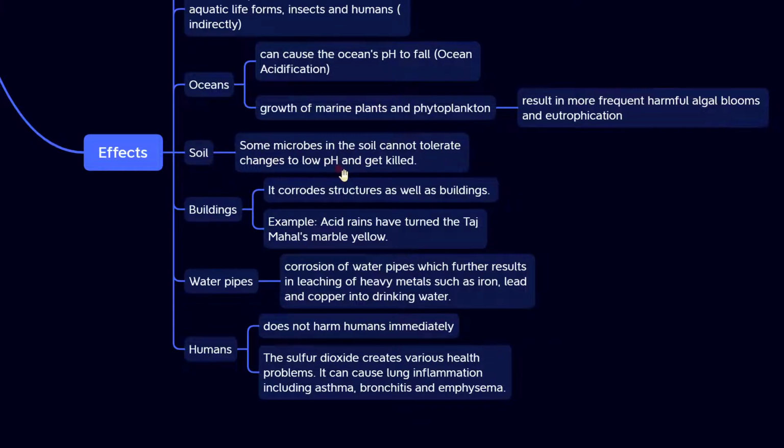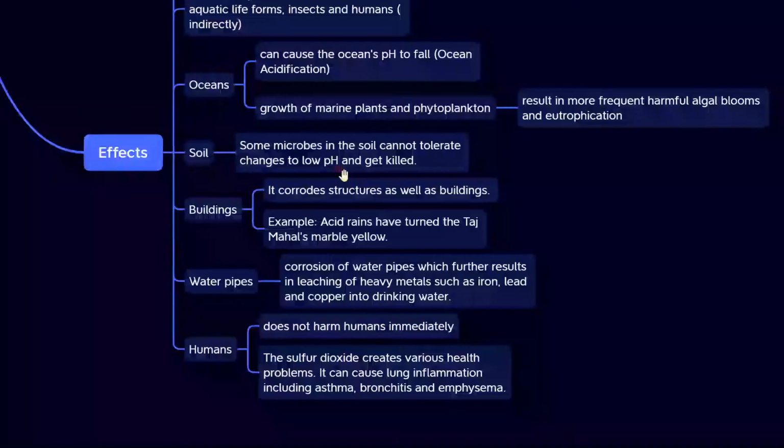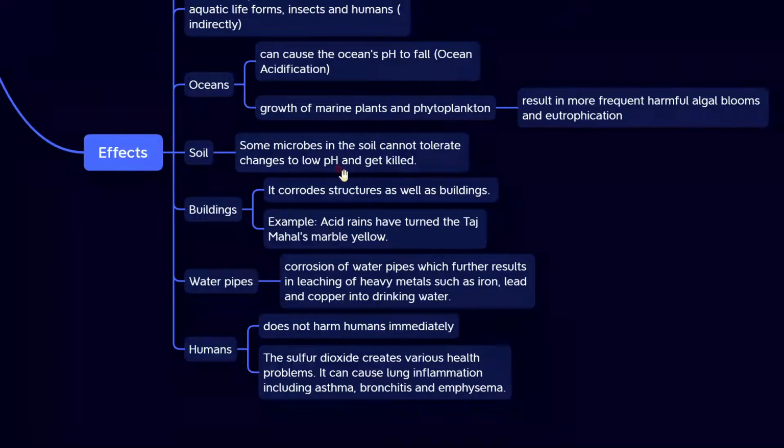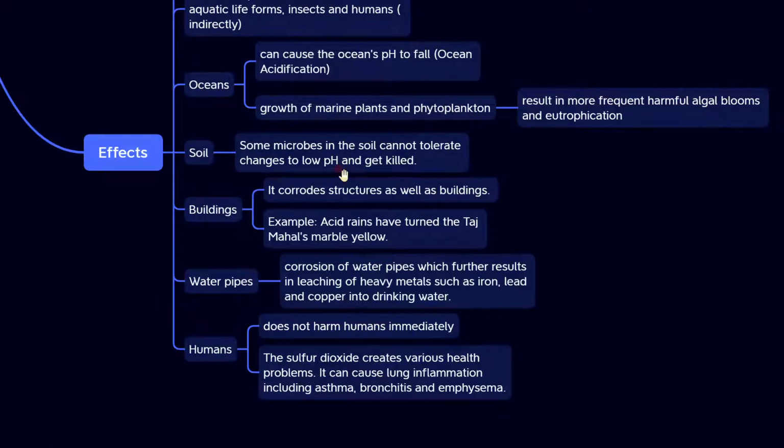And next, humans. Humans are not affected directly and not immediately as well. But the sulfur dioxide creates various health problems, like it can cause lung inflammation, including asthma, bronchitis, and emphysema. So these are the effects on humans.